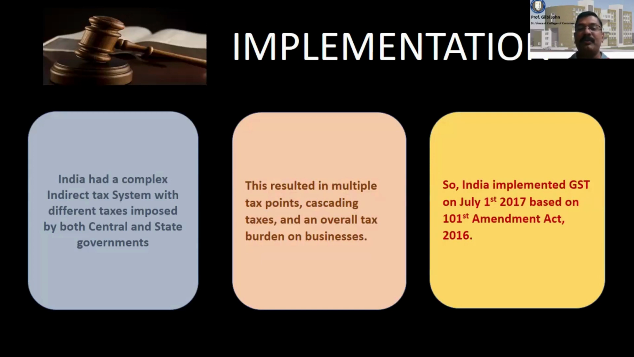This resulted in multiple points of taxation, cascading taxes, and an overall tax burden on business. It was difficult for businesses to identify the different types of taxes, and for the government also to collect various types of taxes from various sources. That is why all this was consolidated into one tax called GST on 1st July 2017, on the basis of the 101st Amendment of the Indian Constitution in 2016.